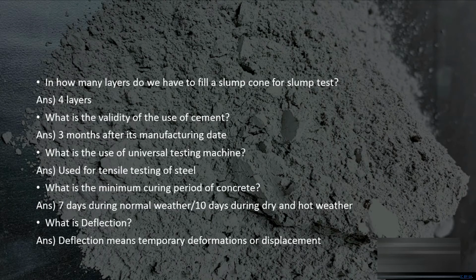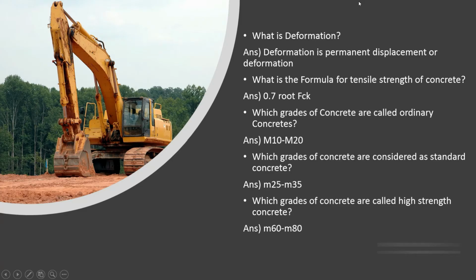So that's deflection. And what is deformation? That is the opposite, in a way, of deflection. Deformation is permanent displacement or damage. So in the case of deformation, the shape of the beam is not going to come back to its original position. And in the case of deflection, it is going to come back.